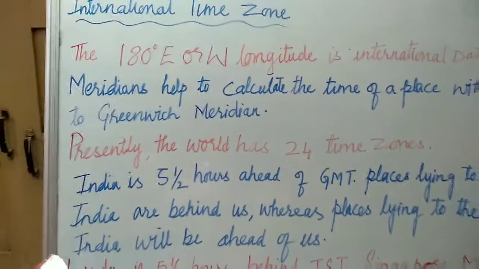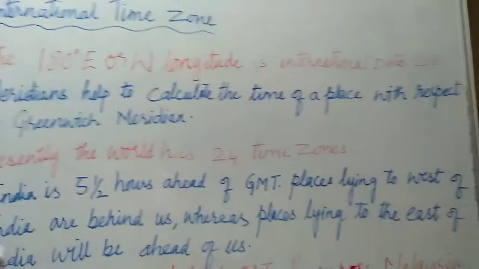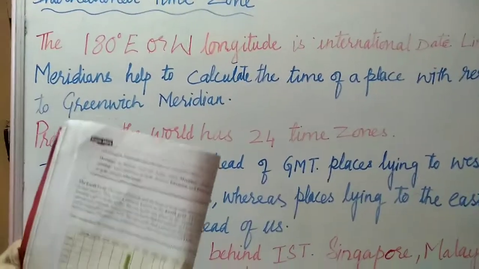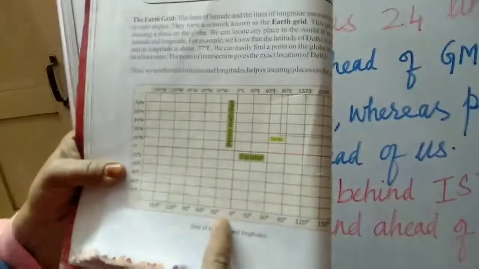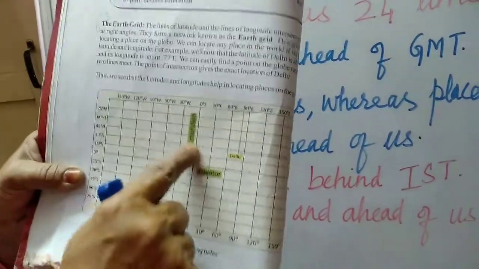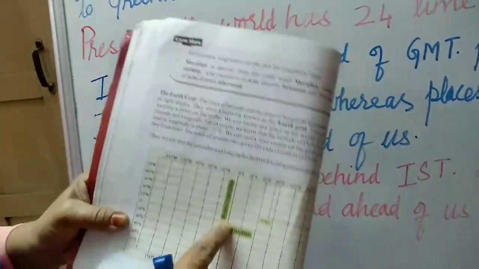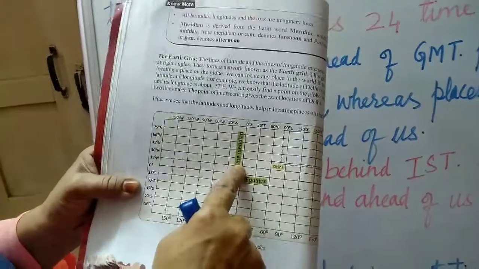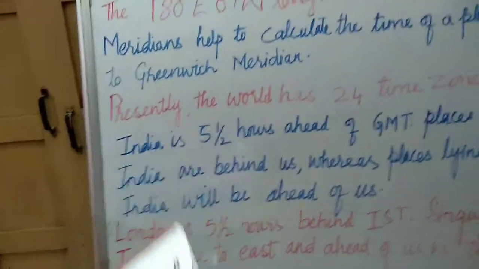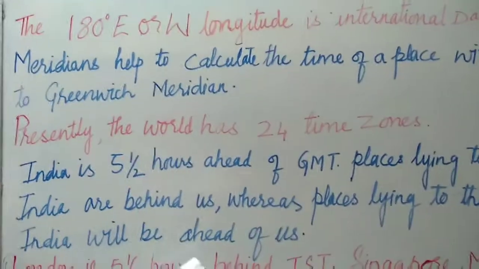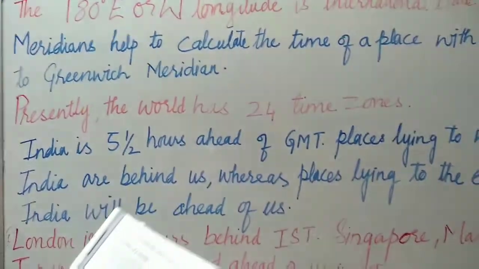Meridians help to calculate the time of a place with respect to the Greenwich meridian or prime meridian. Okay, meridians will help us to calculate the time. Presently, the world has 24 zones. Okay, 24 time zones.